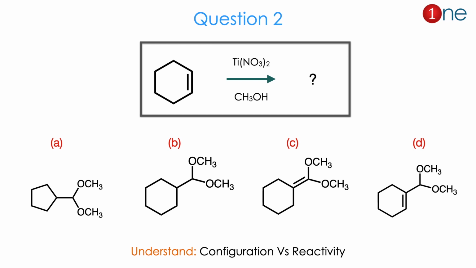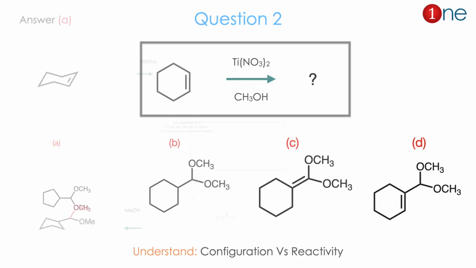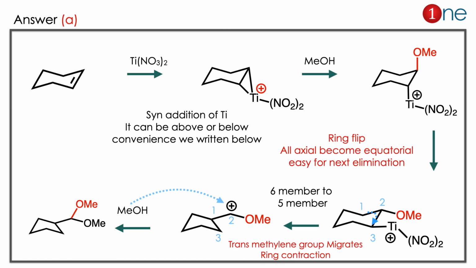Let us see question number 2. The starting material contains a cycloalkene. You are using thallium nitrate and methyl alcohol. The products are methoxy substituted ones, and ring contraction also in some answers. So you have to find where the methoxy group attacks there. You have to understand that there is a competition between configuration and reactivity. The answer is A. Let us see how.